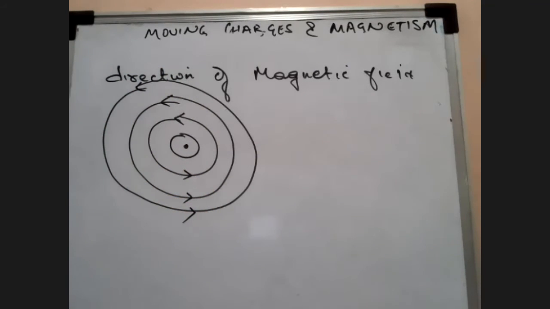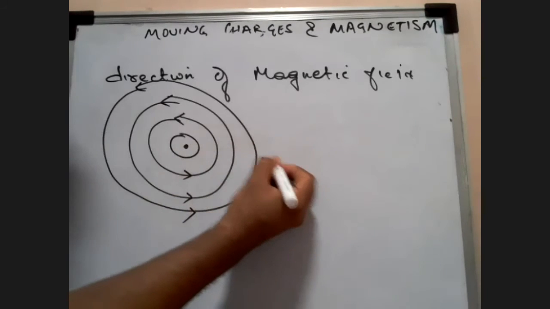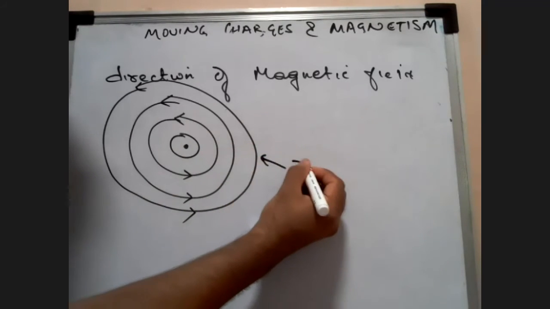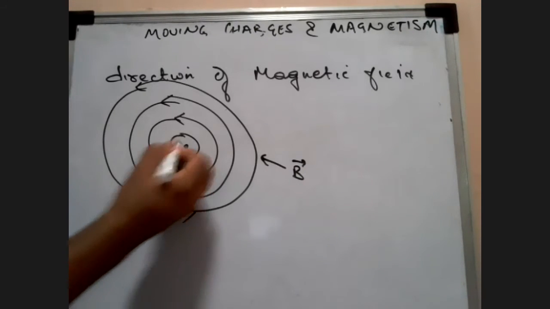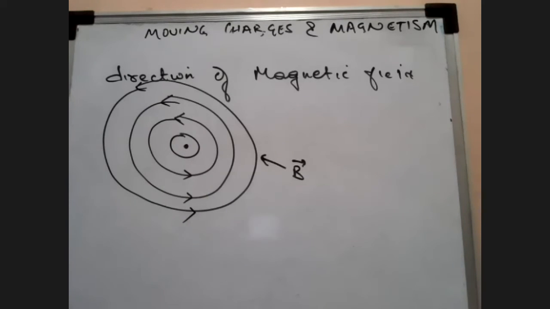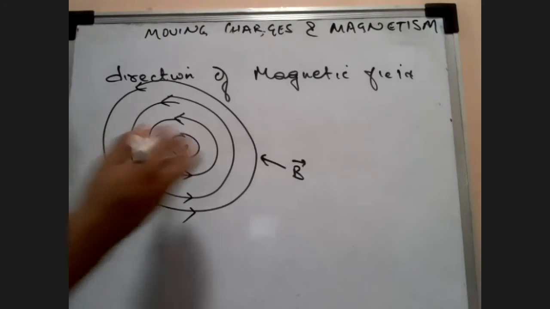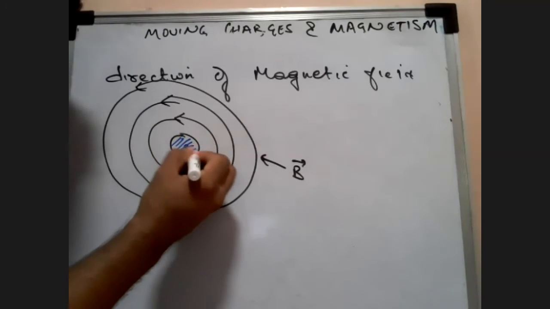So let's study the use of right hand thumb rule. Listen to me. Always remember that magnetic field is always denoted by B. How is it denoted? By B. And this conductor here is, let me color that so that you don't get confused between the magnetic field lines and the conductor here.